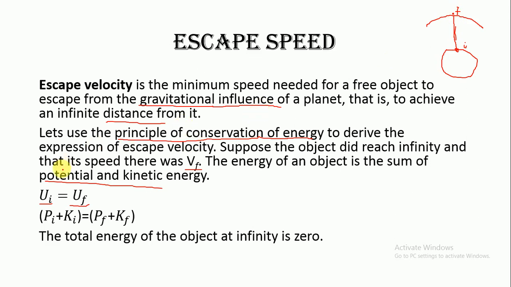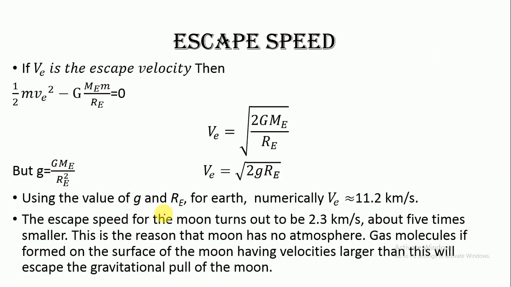So the total final energy at infinity would be 0. We have to concentrate on the initial total energy of the object on the surface of the earth, and equate that energy to 0 to find the escape velocity.